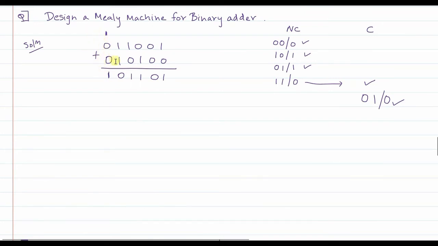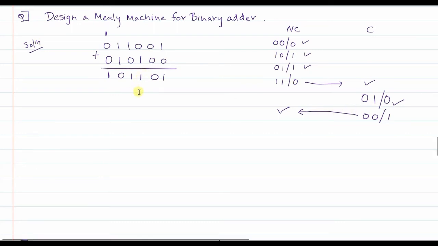So from this carry state you move to the no carry state. I will write it here. When you are in carry state, suppose the first input is 0 and the second input is also 0, the output here will be 1, and from a carry state you will come back to no carry state, correct?